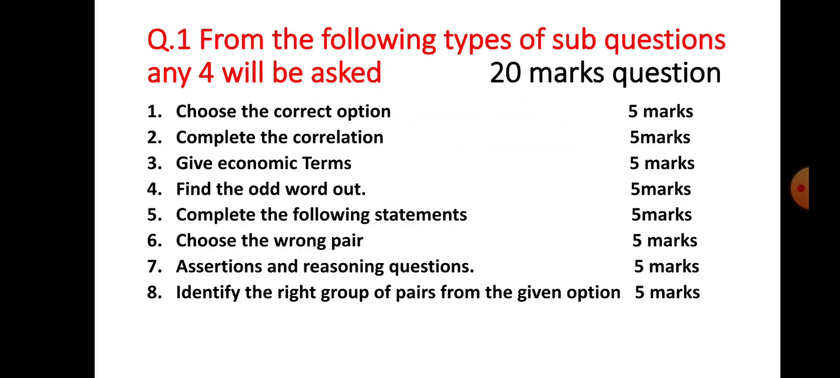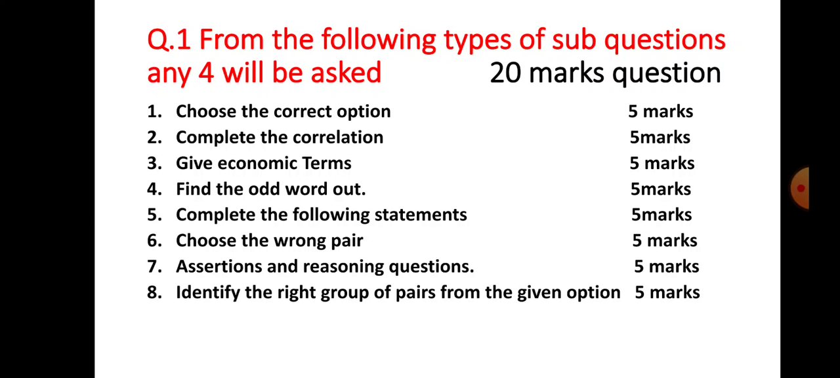Now let us see question number 1. Question number 1 is an objective type question. From the following types of sub questions, any 4 will be asked by the board. Total 8 types are given here. Each sub question carries 5 marks, so 5 into 4 is equal to 20 marks. So question number 1 carries 20 marks. Let us see these different types one by one.